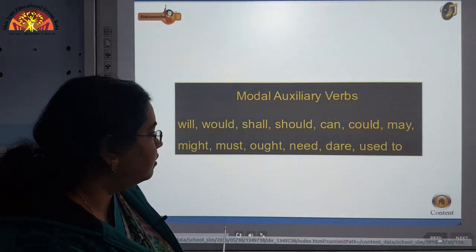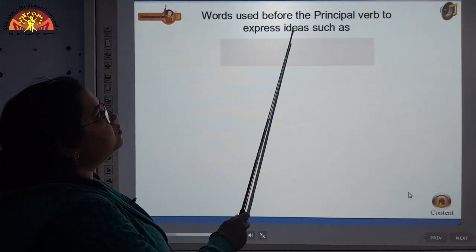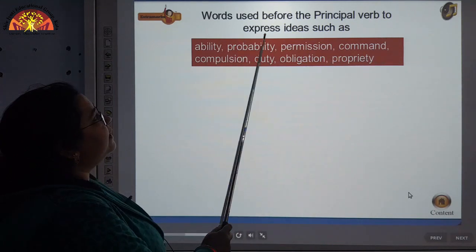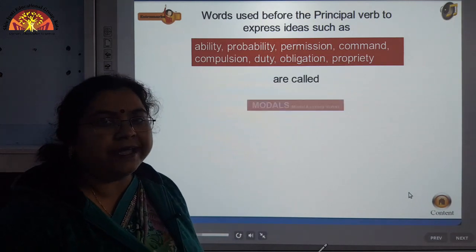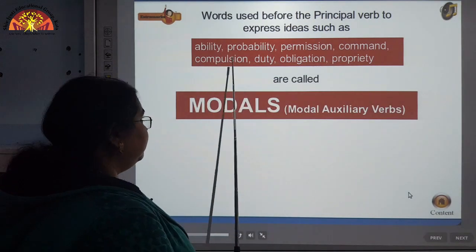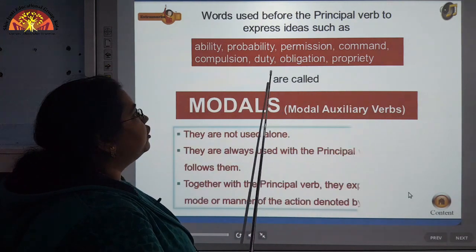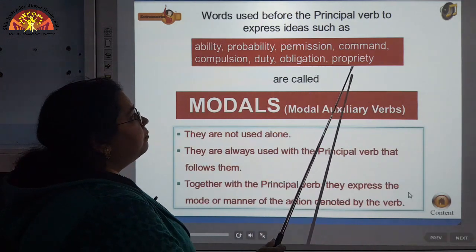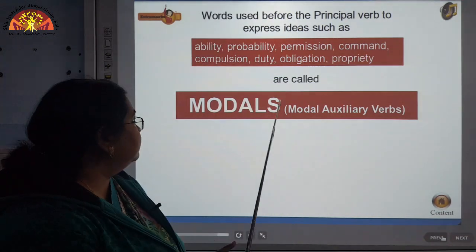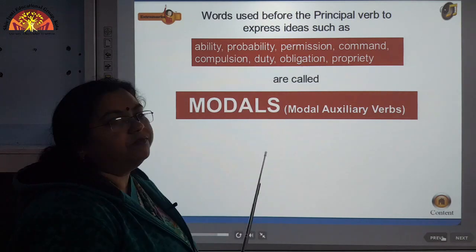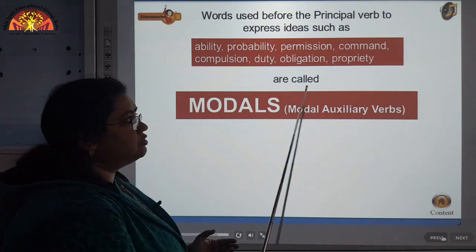Okay. So, first of all, these are the words which are used before the principal verb to express ideas. Which ideas are required to be expressed? Ability, probability, permission, command, compulsion, duty, obligation, propriety. Now see here, the various ideas which we are talking about here are these ideas which I just told you.